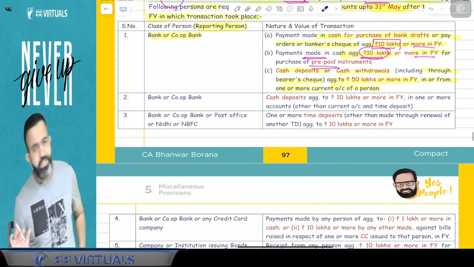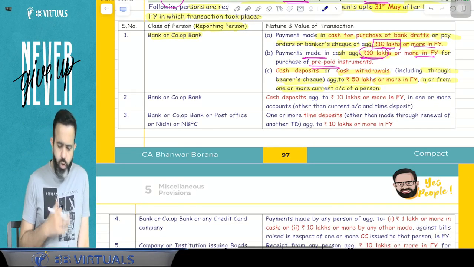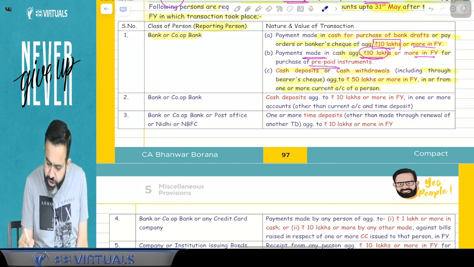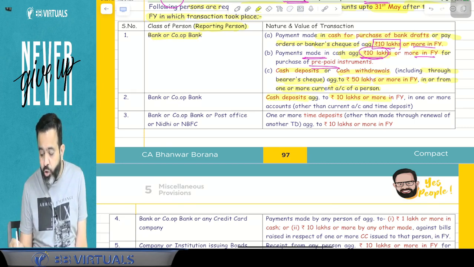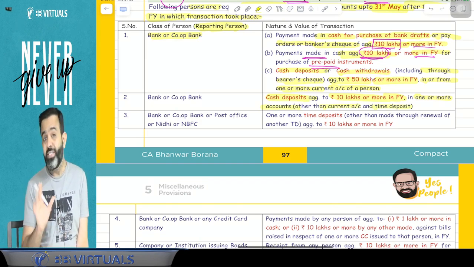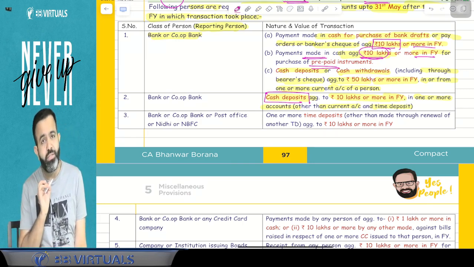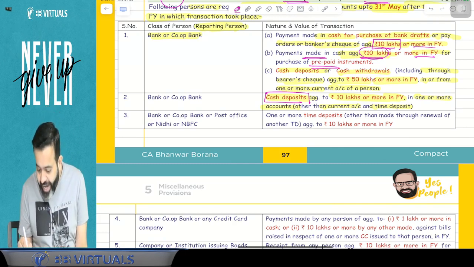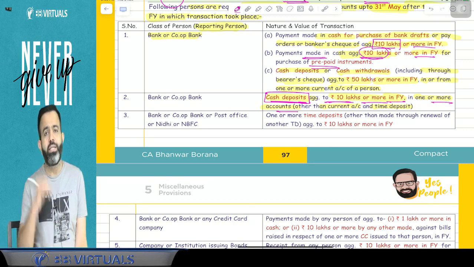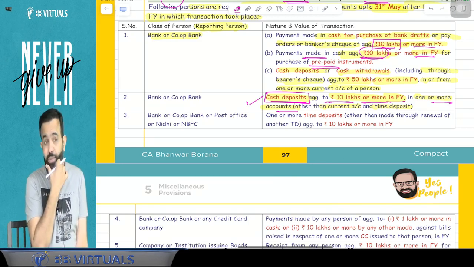Yes. Now the next part is related to bank or cooperative bank only. Guys, in your saving bank account or any account other than current account, other than FD, if cash deposit is aggregating 10 lakh or more in the financial year in one or more accounts other than current account and time deposit. So guys, here in the saving account, they are talking about only cash deposit. They are not talking about withdrawal. Here cash deposit is aggregating rupees 10 lakh or more in a financial year in one or more accounts other than the current account and FD. Then guys, your detail will be filed by the bank or cooperative bank to the income tax department.